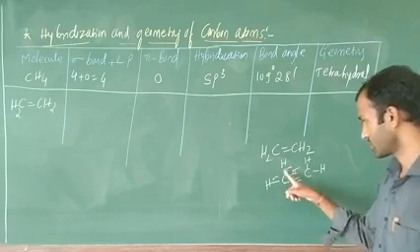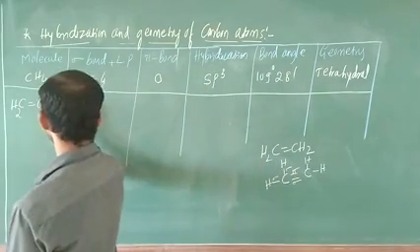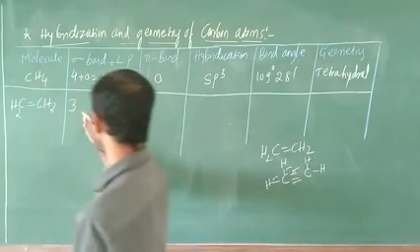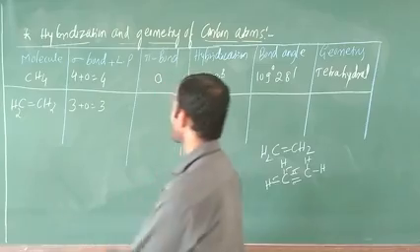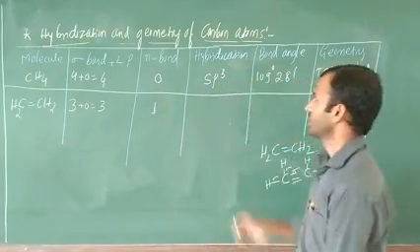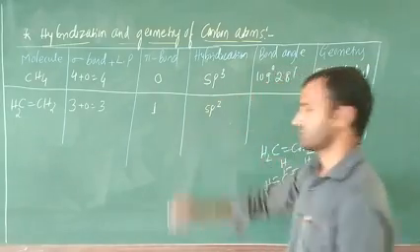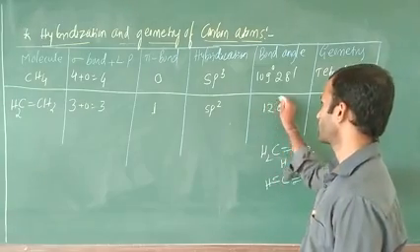Okay. That is why in this case the answer is 3 sigma. Next, in this what? 3 sigma. How many lone pairs? Is there any lone pair in this case? No lone pair. You have to write 3 plus 0 equal to 3. How many pi bonds are there? 1 pi bond is possible. Next, hybridization. Hybridization is what? sp2 hybridization. Next, bond angle is what? That is, bond angle is 120 degree.